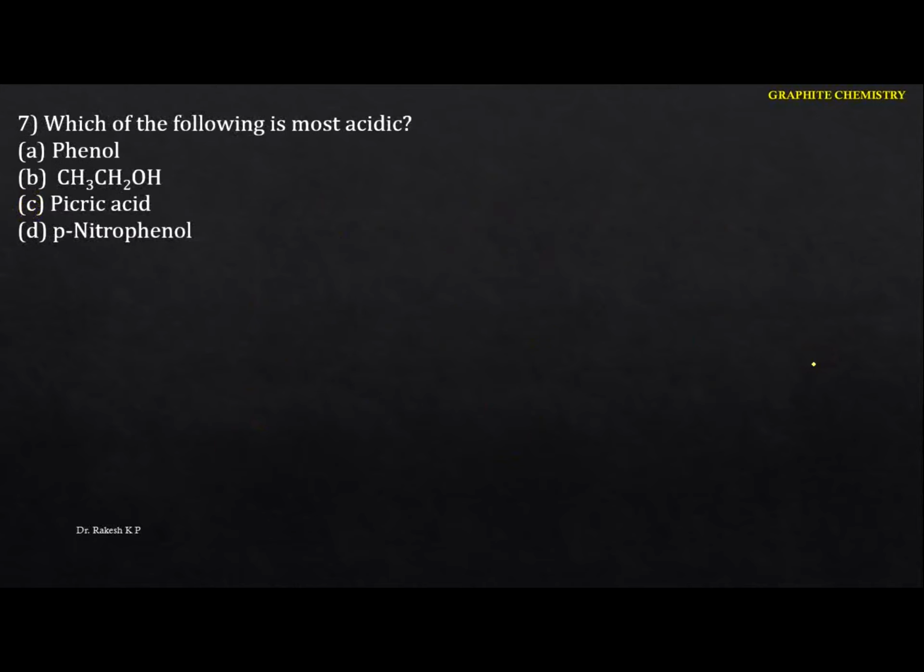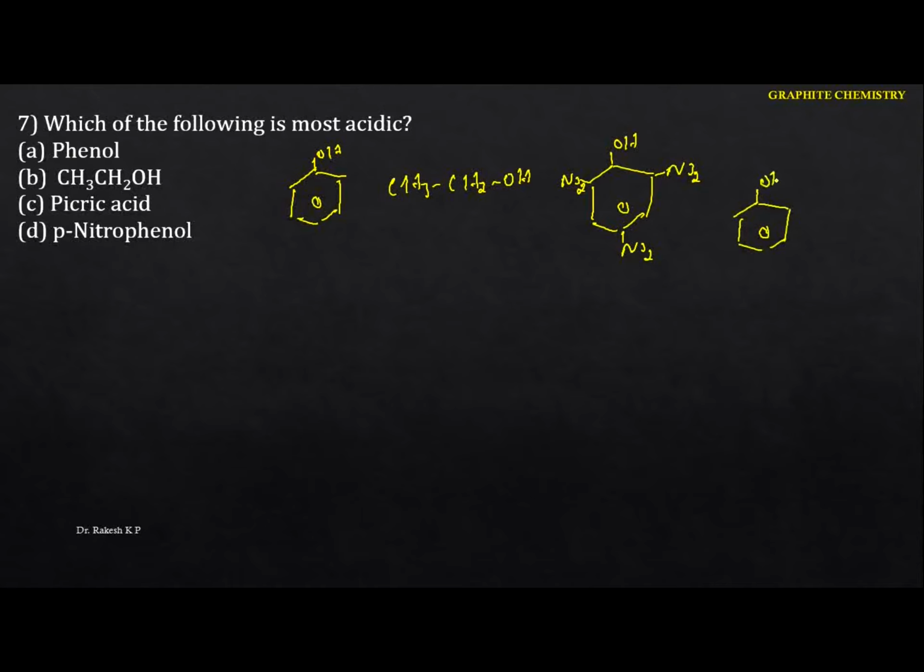Next one. Which of the following is the most acidic one? Let me take the structures here. The first one is phenol. The next one they have given is ethyl alcohol. Next one is picric acid, which is 2,4,6-trinitrophenol. And the next is para-nitrophenol. The next one they have given is para-nitrophenol.